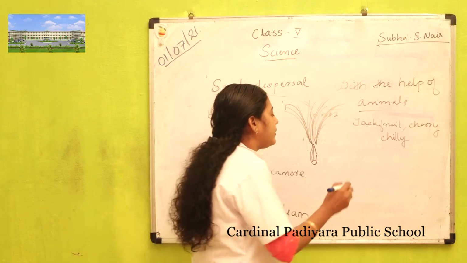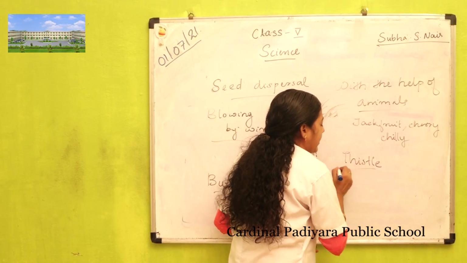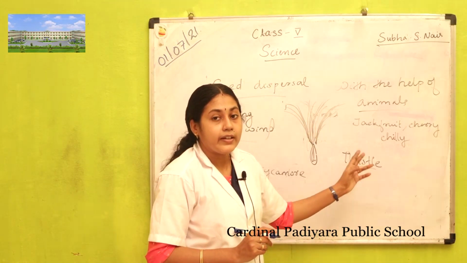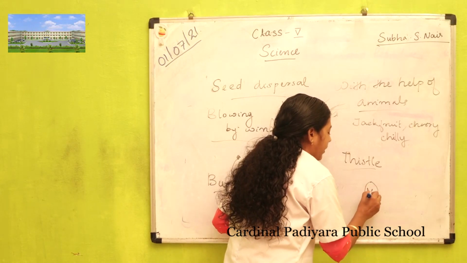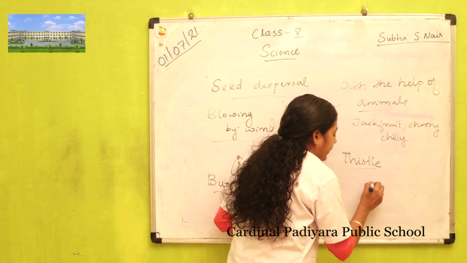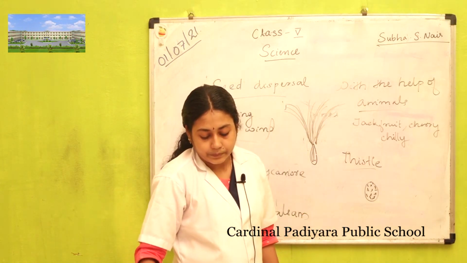Another example is the thistle plant. The speciality of its seed is that it has prickles or spines, hooks on its body.